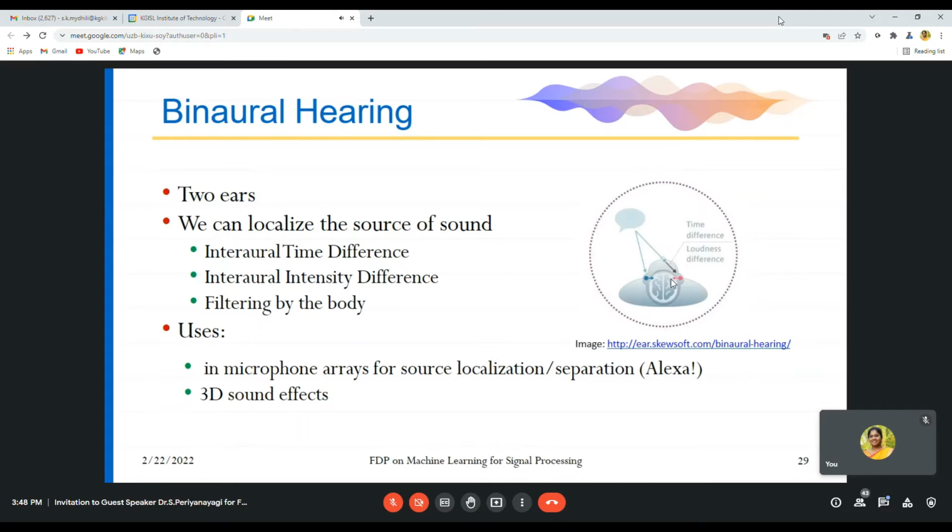Interaural time difference, intensity difference, and filtering by the body. So our body automatically filters it and recognizes what they are talking. So in microphone arrays for sound localization and separation, again Alexa is used as an example, and 3D sound effects are also another example.